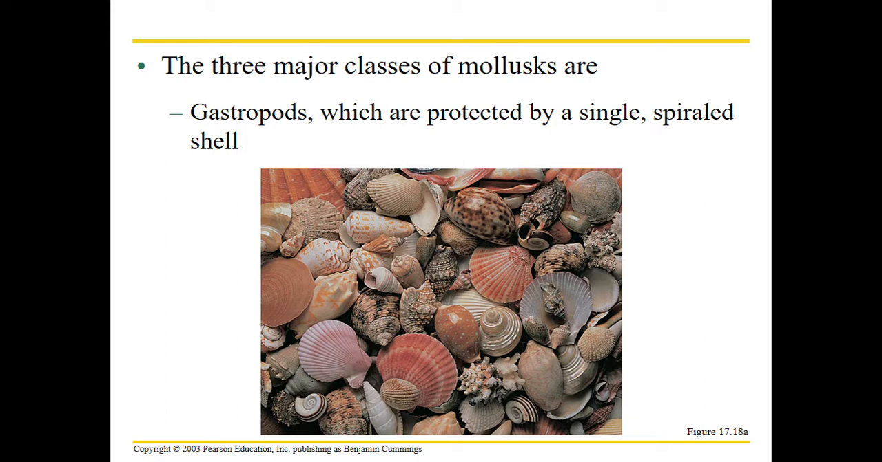The first class of mollusks are called gastropods, and these are snails or slugs. They can live in aquatic or terrestrial regions, and they are hermaphrodites that can reproduce sexually or asexually.